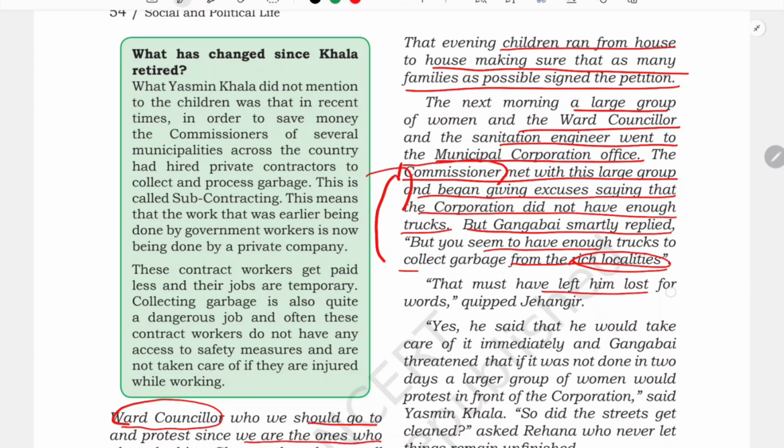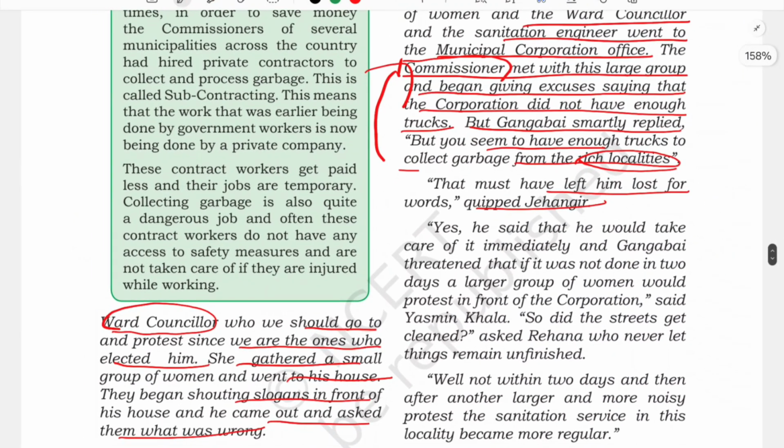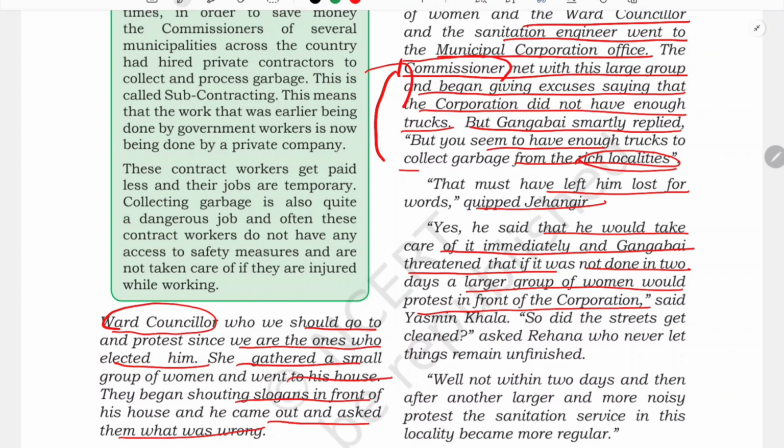That must have left him lost for words, quipped Jahangir. The commissioner might have shut his mouth. And yes, he said he would take care of it immediately, and Gangabai threatened that if it was not done in 2 days, a large group of women would protest in front of the corporation. They gave this commissioner an ultimatum as well: if the work is not done within 2 days, we will come with a larger group.